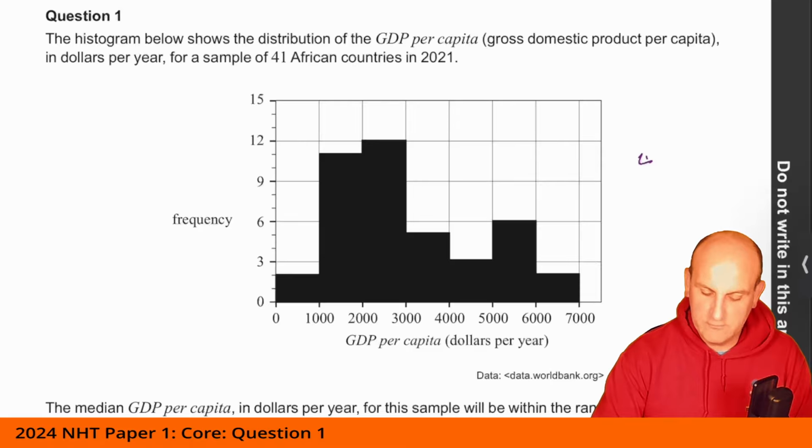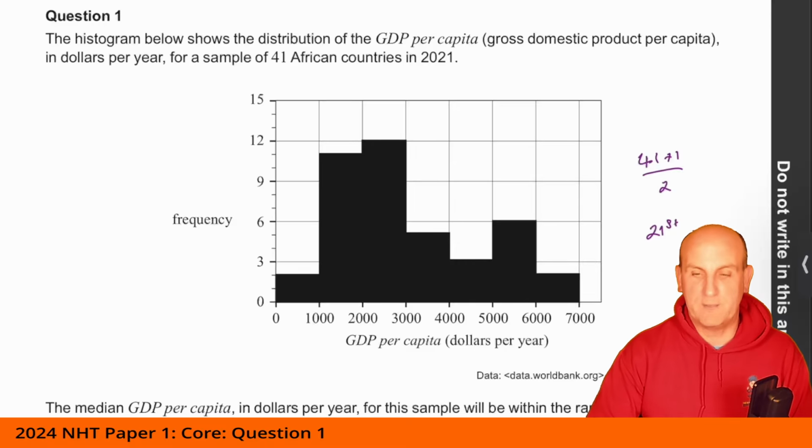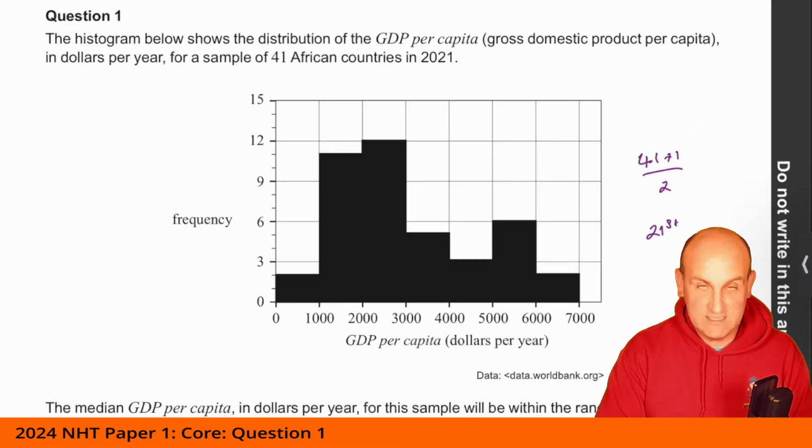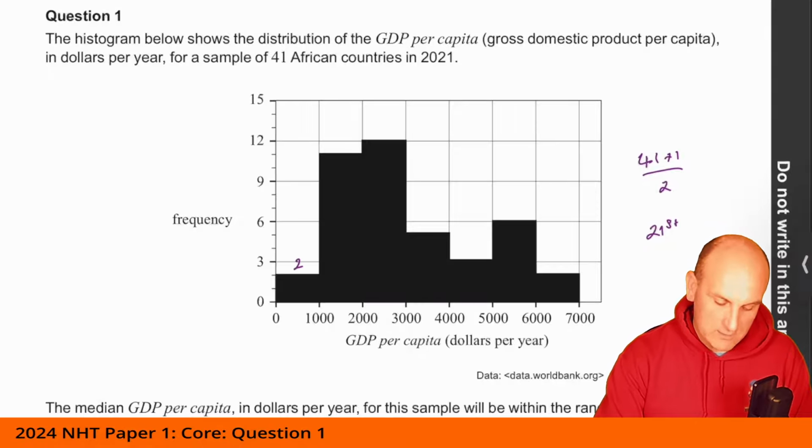So if I want the median, I'll do 41 plus 1 divided by 2, which is going to give me my 21st data item. Hopefully you understand that means take the number of data items, add 1 and divide by 2. That will give you the position of the data item you want. So I want the 21st data item. Now what do I do? That's 2, and there's 11, and there is 12.